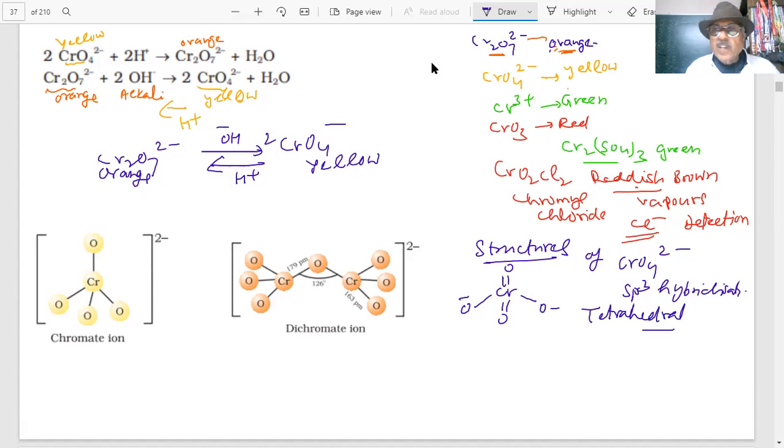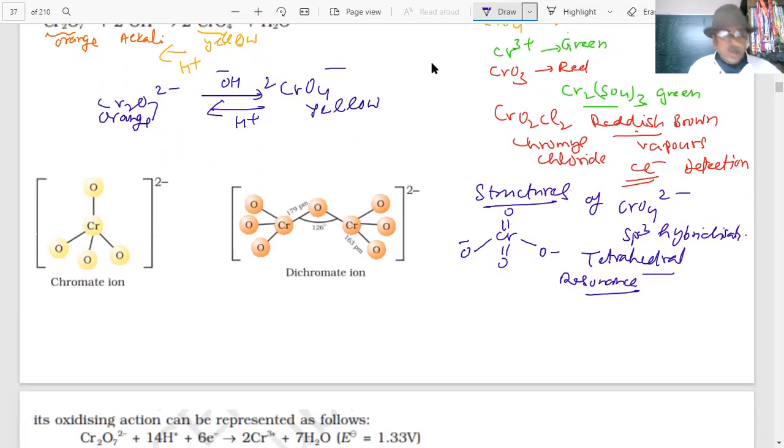Tetrahedral. But you can see that these double bonds can shift. It will have resonance structures, students. The double bonds can be here, everywhere. So there will be resonance.